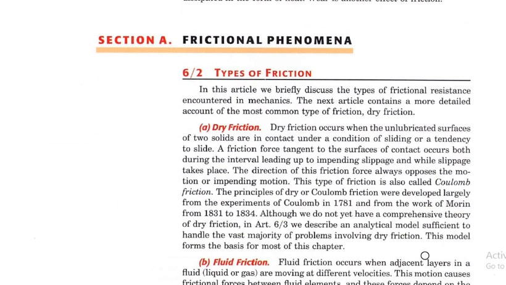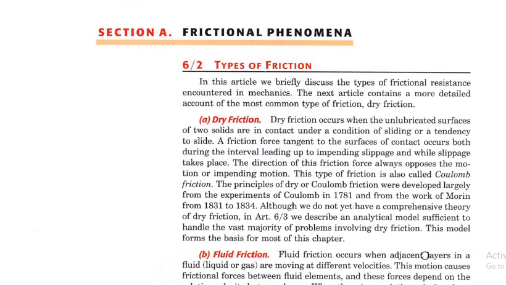Then there are types of friction. There are many types, but we will deal with dry friction, fluid friction, and internal friction. So what is dry friction? Dry friction is basically the friction between unlubricated mating or contacting surfaces. जो ऐसी surfaces हैं जो आपस में relative motion में हैं but without lubrication.